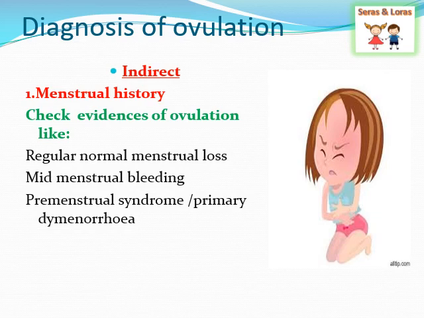You need to ask these things. Then mid-menstrual bleeding: after the menstruation, whether she has any spotting, that also you need to ask. Then premenstrual syndrome or any primary dysmenorrhea: before starting the menstruation itself, whether she has any abdominal pain or any leg cramps. These things you need to assess in the menstrual history.